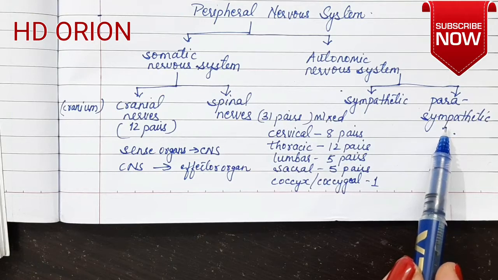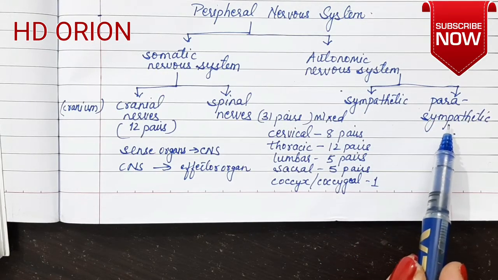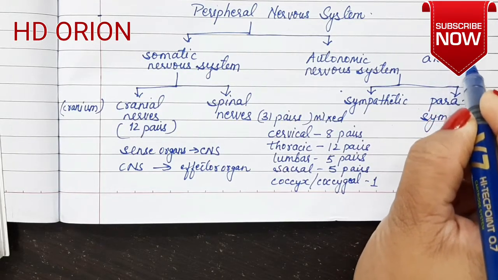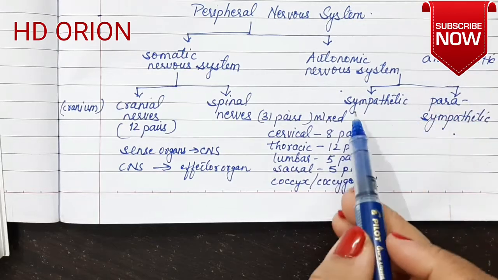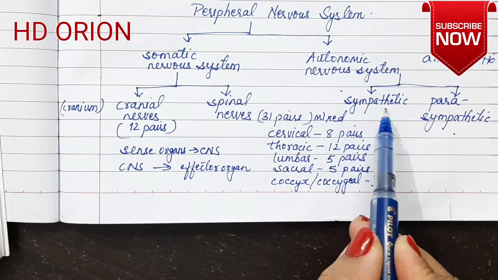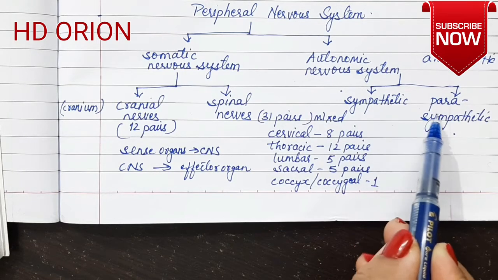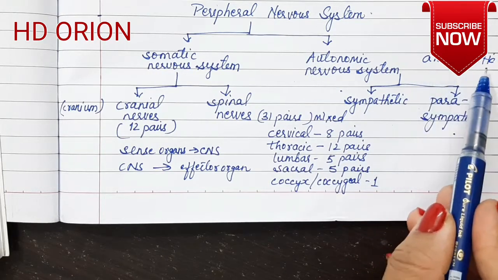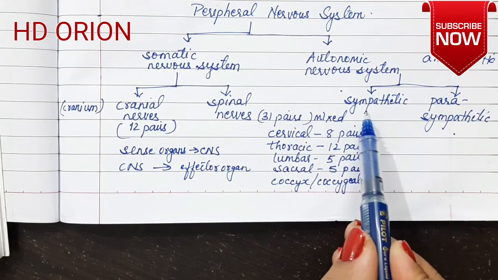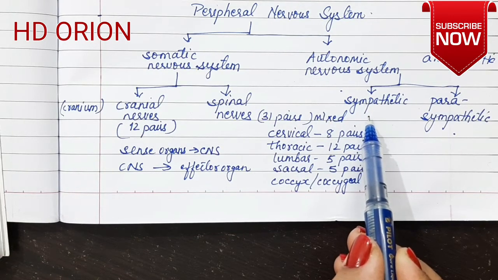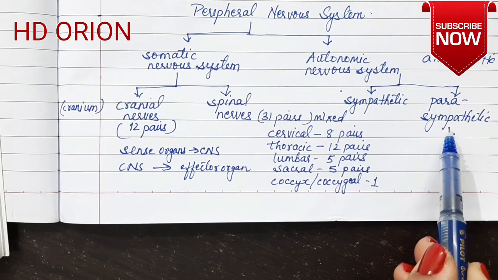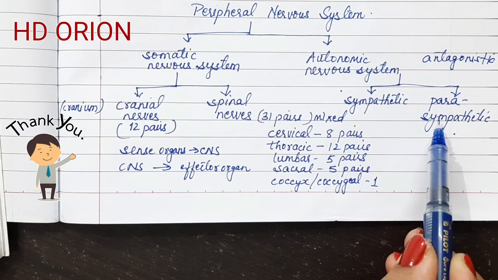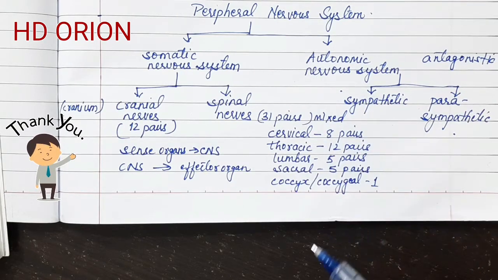So sympathetic, parasympathetic are two different types of the nerves that are present, and they are antagonistic. What do you mean by antagonistic? Antagonistic means just the opposite. That means if one of the nerve, that is sympathetic nerve, is innervating the heart, it will increase the heart rate. Parasympathetic will just decrease it. So if they are functioning just the opposite, we call such as antagonistic function. If sympathetic nerve is dilating the eye pupil, then parasympathetic nerve will constrict the pupil. So just opposite function it performs. So it is regulated on its own. So when we'll be studying it in detail, I'll be telling you this with examples.